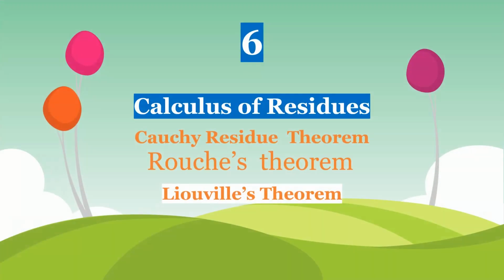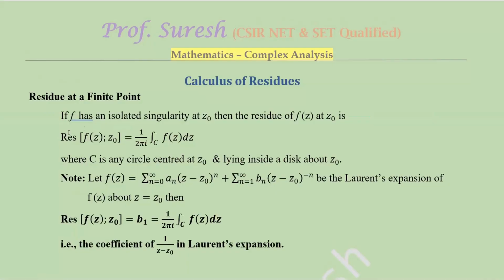6. Calculus of residues. Residue at a finite point. If f has an isolated singularity at z0, then the residue of f(z) at z0 is equal to 1/(2πi) times the integral over C of f(z) dz, where C is any circle centered at z0 and lying inside a disk about z0.